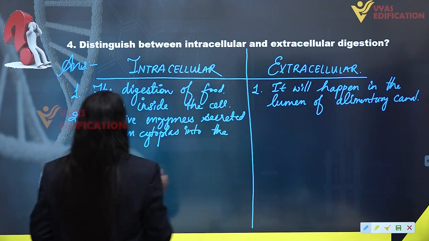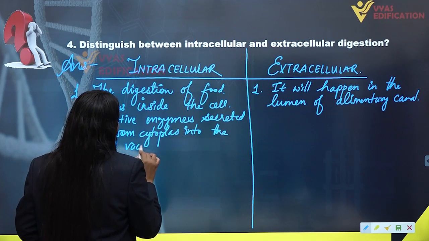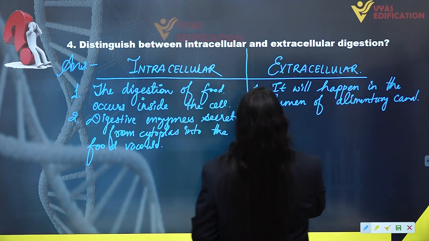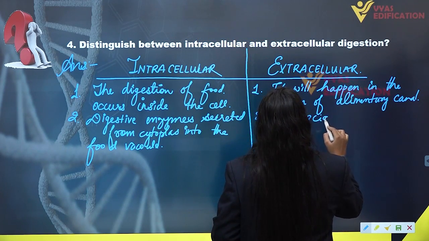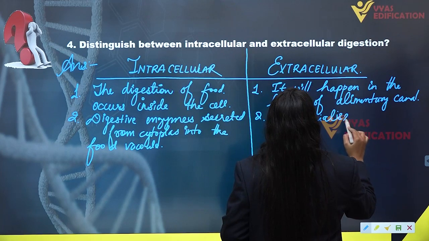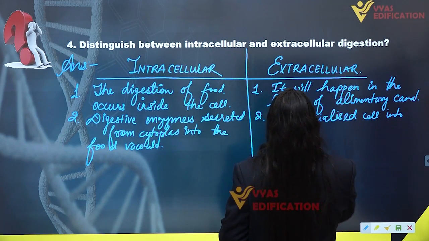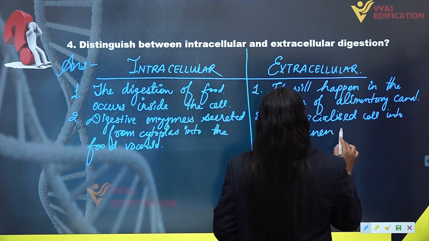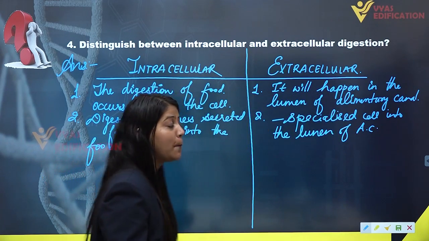And in case of extracellular, the digestive enzymes are secreted by specialized cells into the lumen of alimentary canal, where the digestion is going to take place.